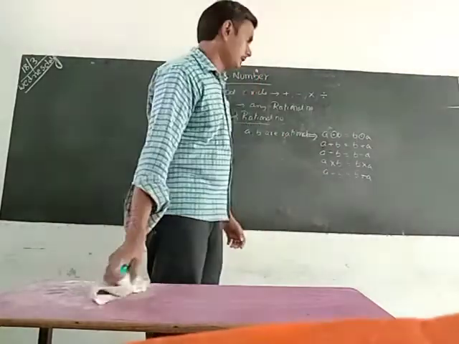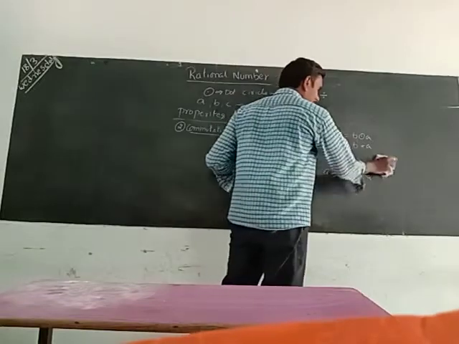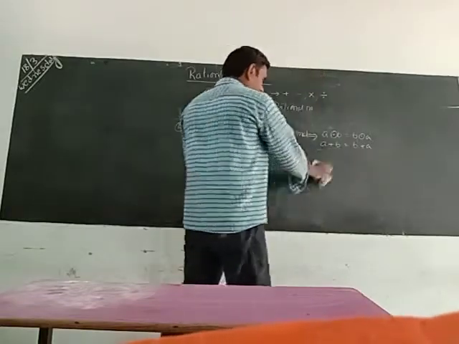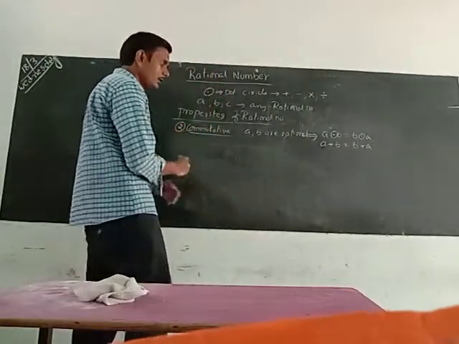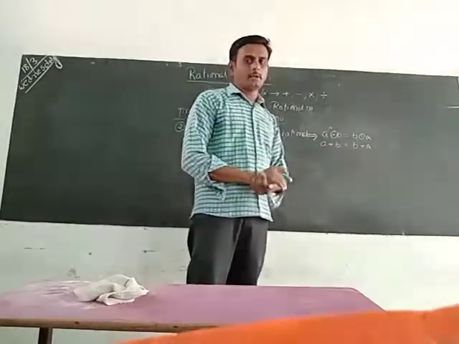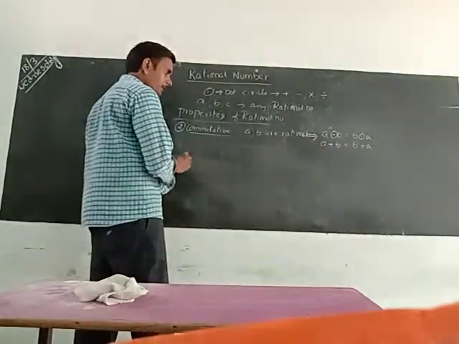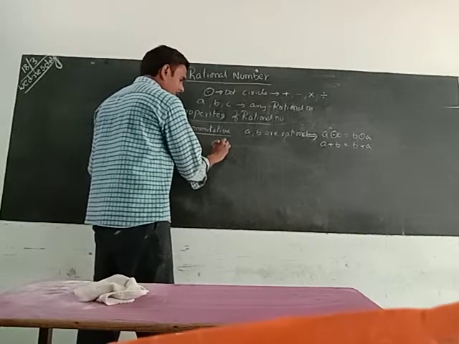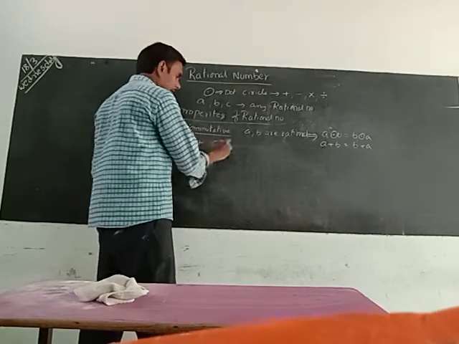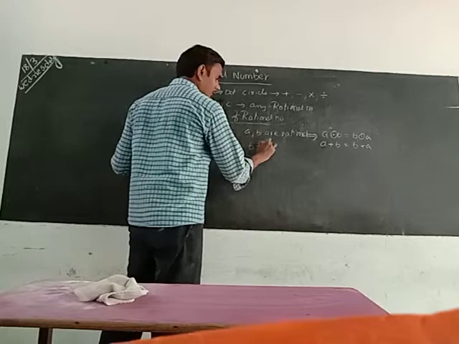Okay, for the example with the binary operator plus: a plus b equals b plus a. We can take the same numbers, a equals 1 by 2, b equals 5 by 2.